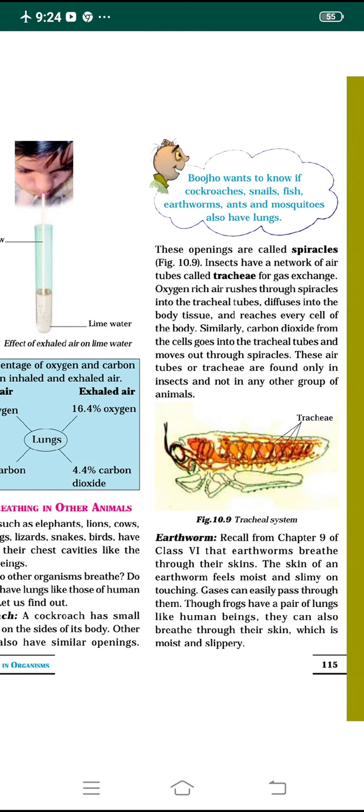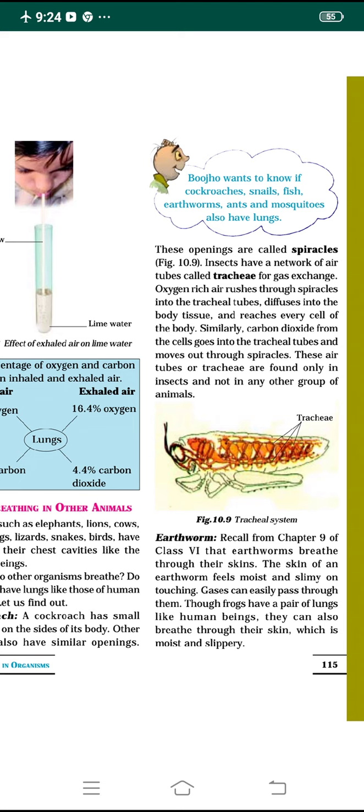The next animal is the earthworm. We have already studied the earthworm in class 6. An earthworm breathes through its skin. The skin of the earthworm feels very moist and slimy on touching, so gases can easily pass through its moist and slimy skin.